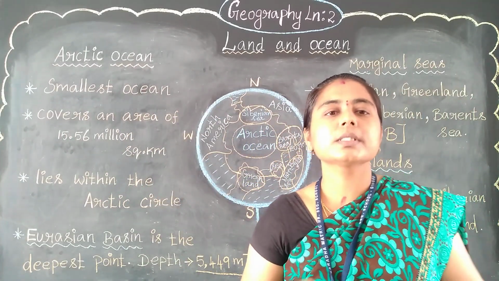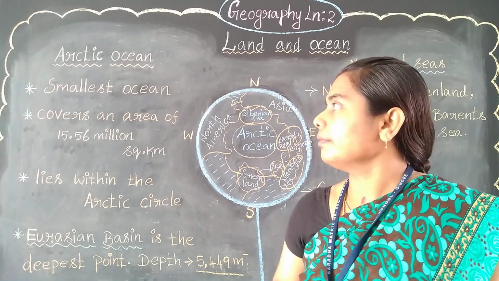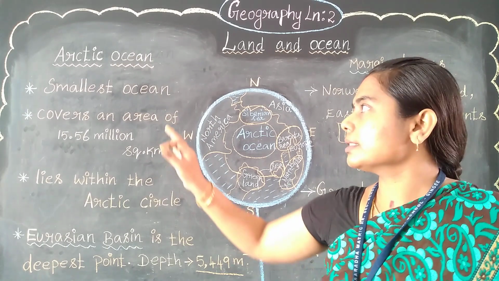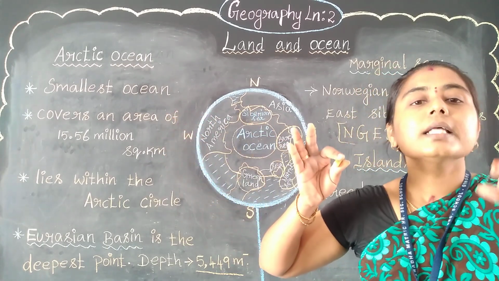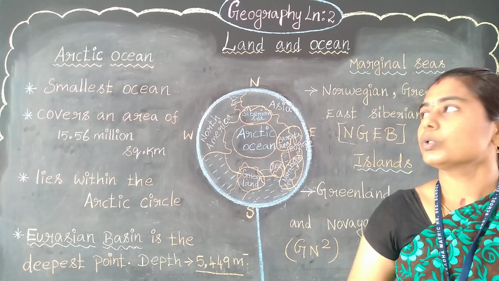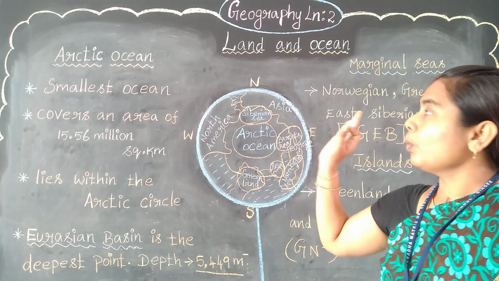This lesson was completed. We have learned about the land and the ocean. The Arctic Ocean is finally the smallest ocean in the world, the least ocean in the world. That's all about the land and ocean.